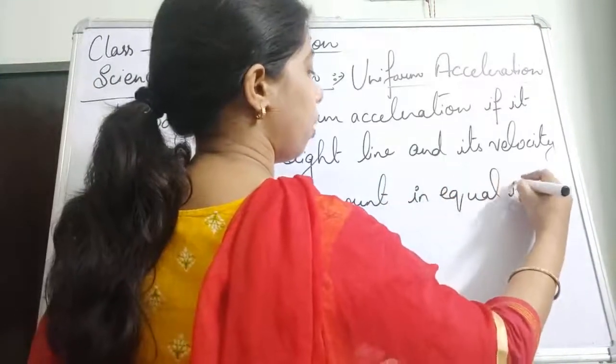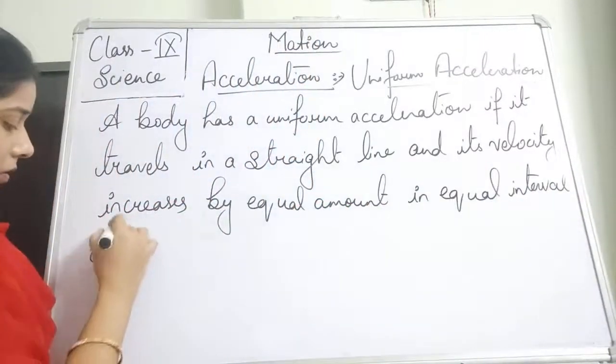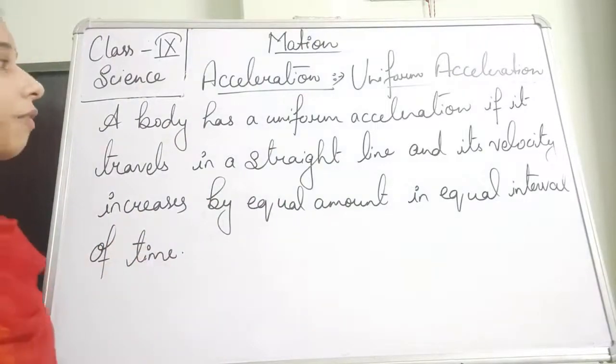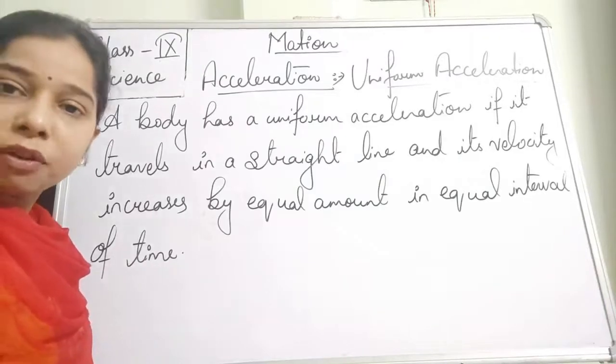In equal interval of time, that we will call as a body having a uniform acceleration.